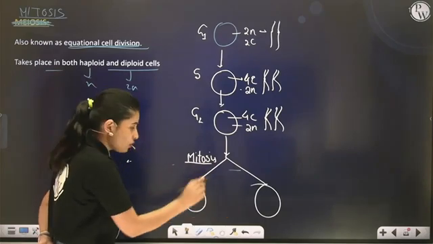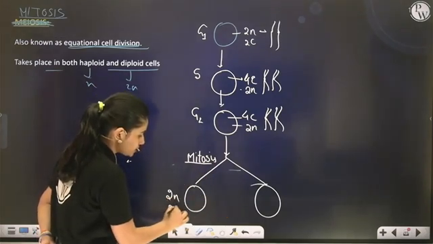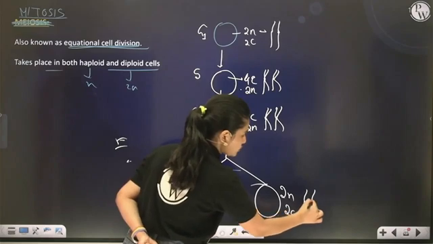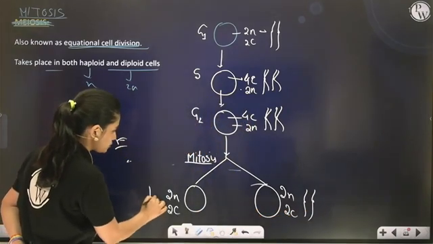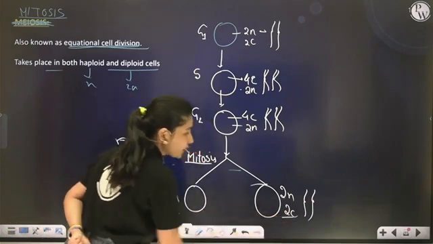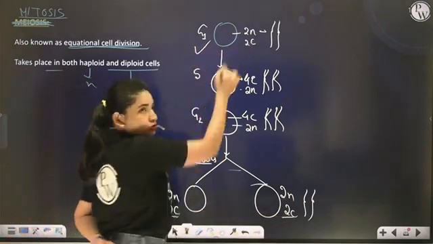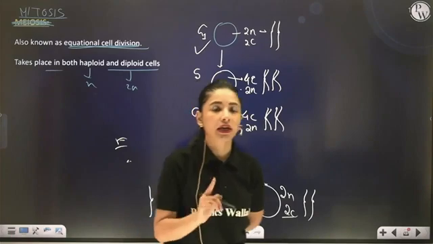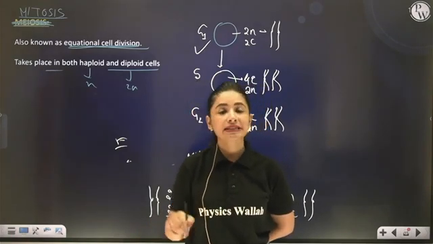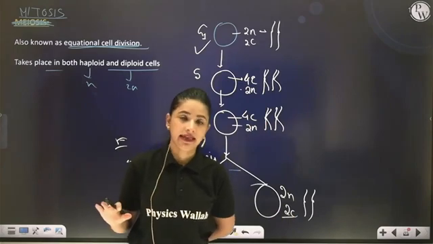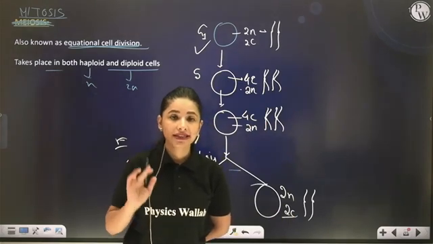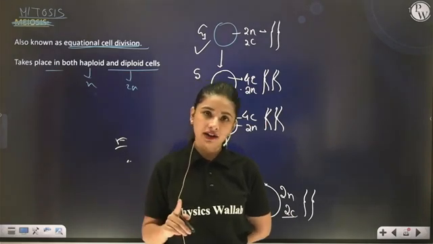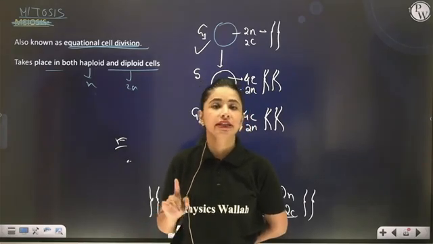Both the daughter cells will become 2N, 2C. They will receive 2 complete sets of chromosomes having 2C amount of DNA. So your initial parent was also 2N, 2C, and finally both the daughters which you achieved also have 2C amount of DNA with diploid condition. So you can see that the parent and the daughters are identical to each other. That is why this division is known as equational, as both the daughters are receiving equal amount of genetic material.